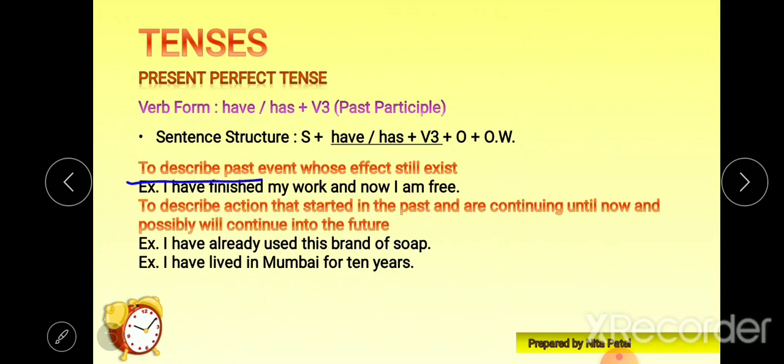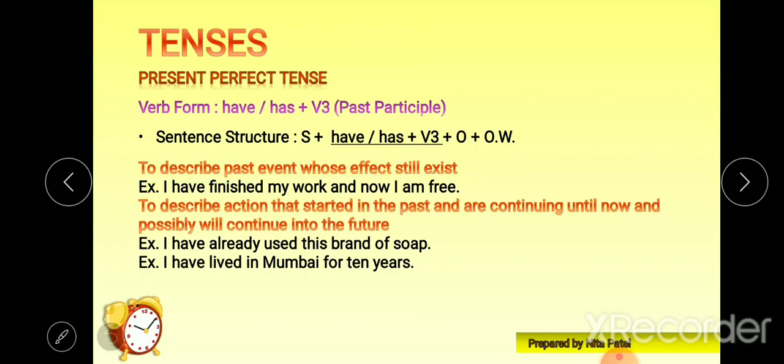Next, to describe a past event whose effect still exists. In the past some action has already been completed, but the effect of that action still exists currently, so we can still feel that effect, right?